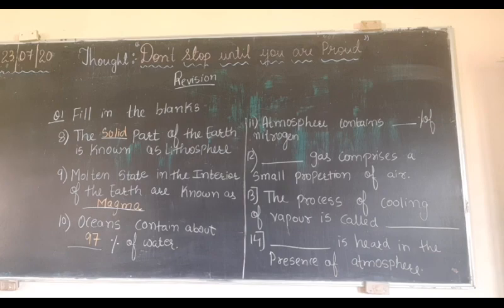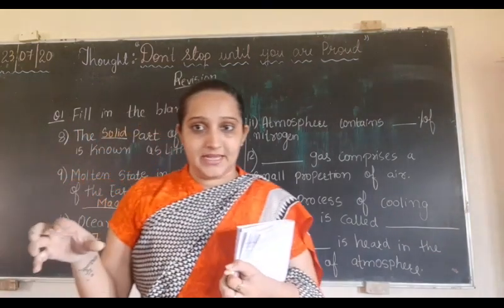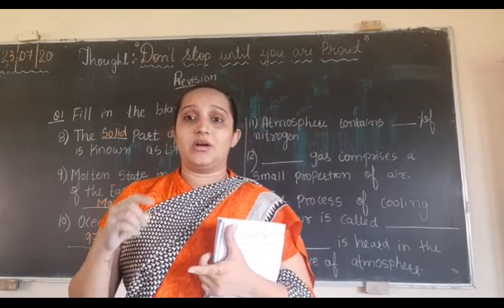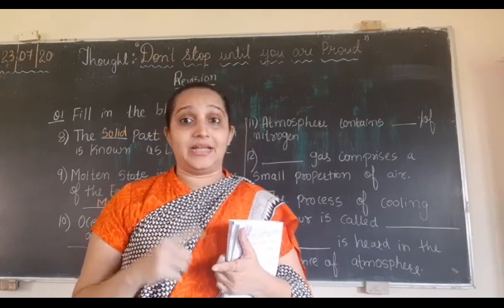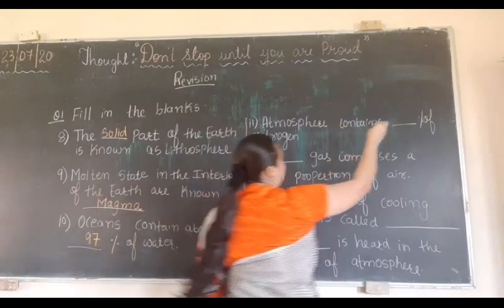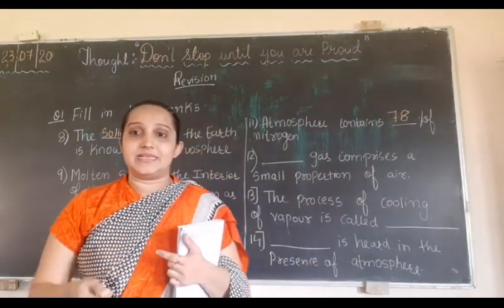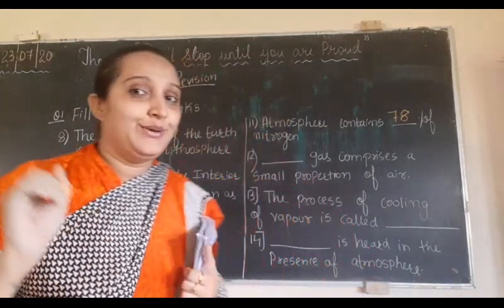Now in our atmosphere different gases are present, and all have different percentages. Oxygen 21%, while nitrogen 78%, and 1% of other gases are present in our atmosphere.